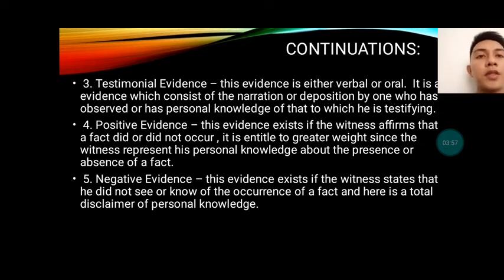Number 4, positive evidence. This evidence exists if the witness affirms that a fact did or did not occur, and it is entitled to greater weight since the witness represents his personal knowledge about the presence or absence of a fact. Number 5, negative evidence. This evidence exists if the witness states that he did not see or know the occurrence of a fact and he is a total disclaimer of this personal knowledge.